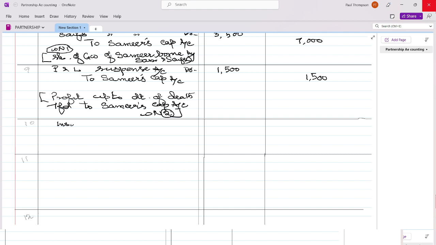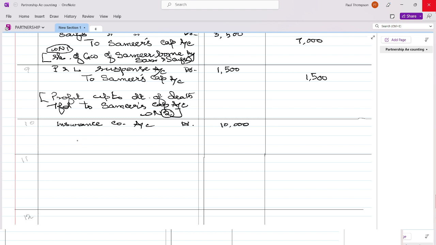So insurance company account, when 10% is the surrender value, the sum assured is 100%, which will be 10,000 rupees. Insurance company account debit 10,000. If the question says that they have received the amount, then we can debit the bank account straight away.